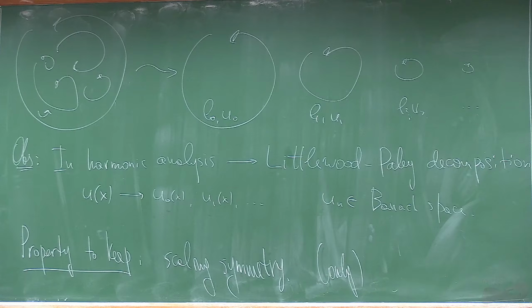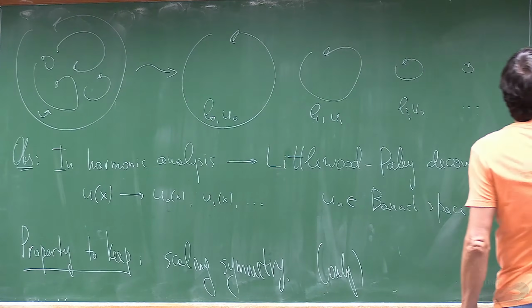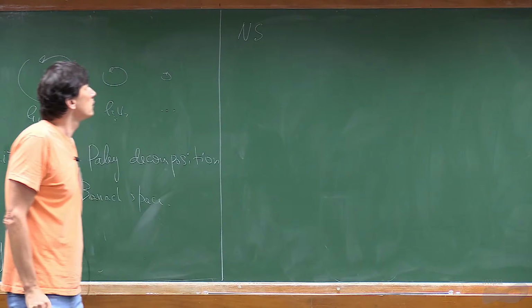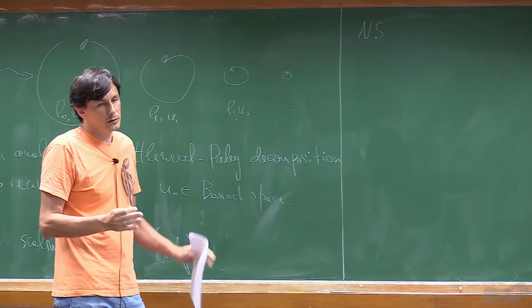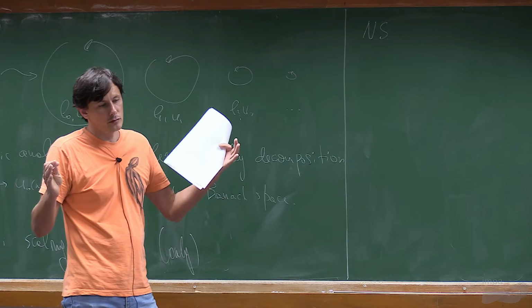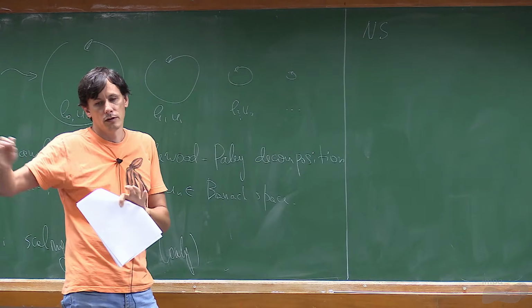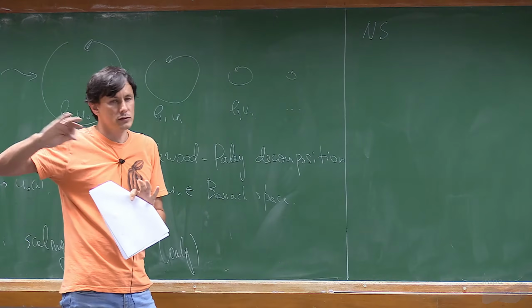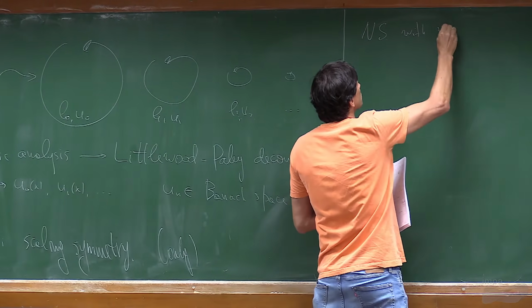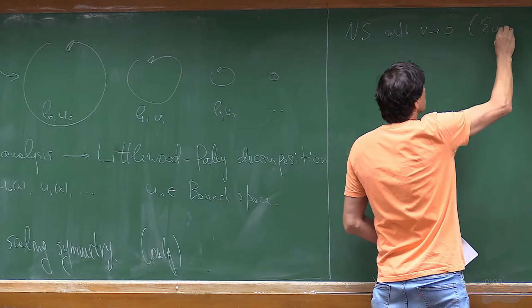So symmetry. Let's recall what symmetry means. In the Navier-Stokes, remember the scaling symmetry was considered at small scales, where already you can forget about forcing, because forcing is just applied at large scales. And also you can forget the dissipation, because viscosity you send to 0. So Navier-Stokes with viscosity going to 0, which is actually the Euler equation, right?